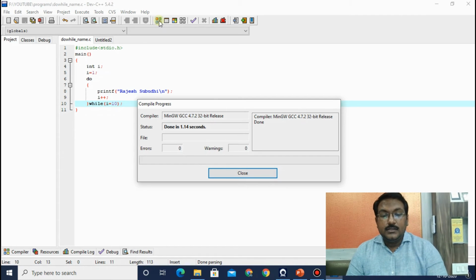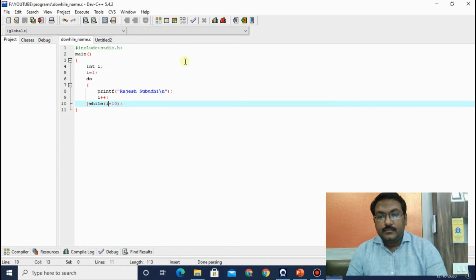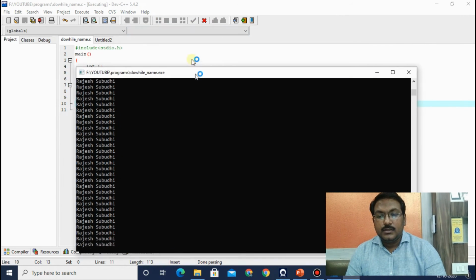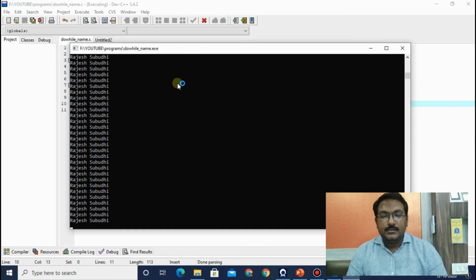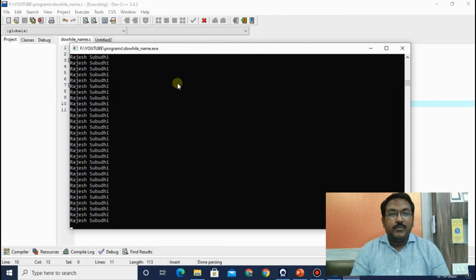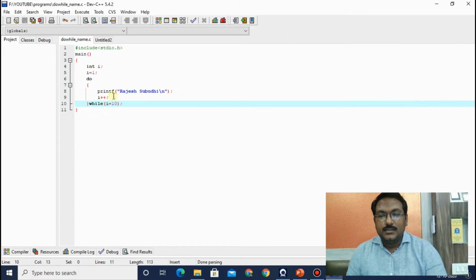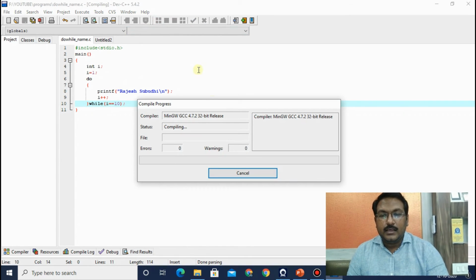Fine. Let us see. Close this window and run it. In the run window, see, the names are being printed infinite times. That means this loop will never end, because the i value is 1 and I am checking i equal to 10, which means it will always be true. So close it. Right here, equal to 10. Compile it.